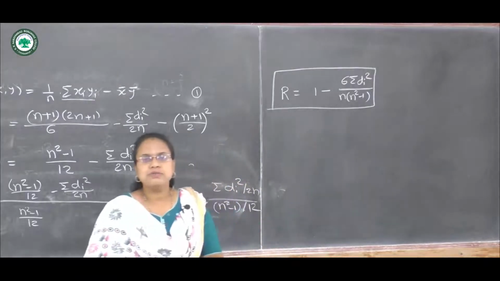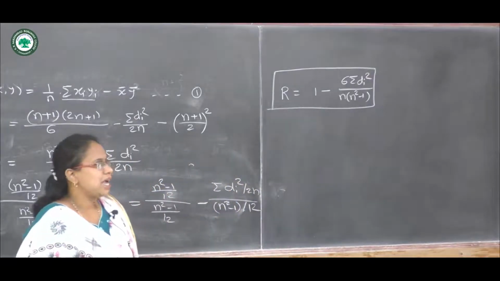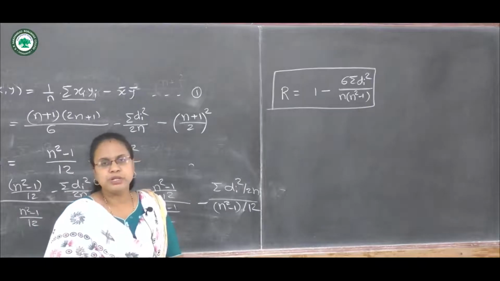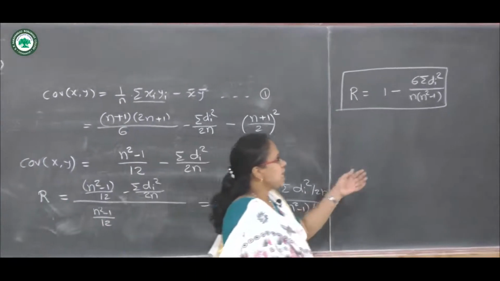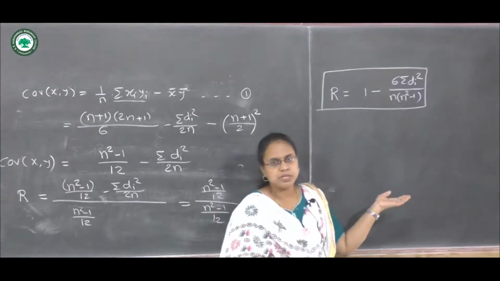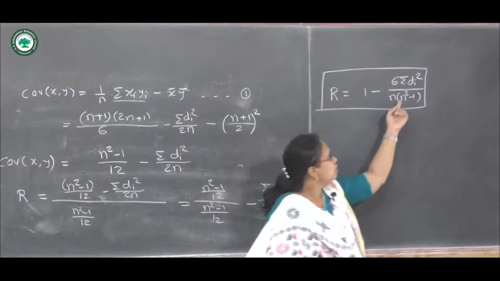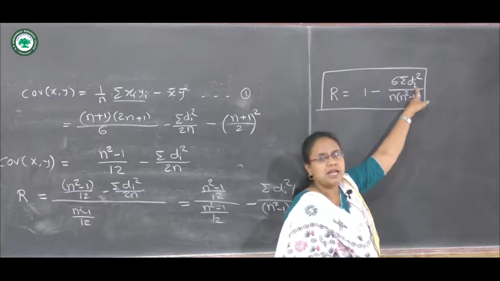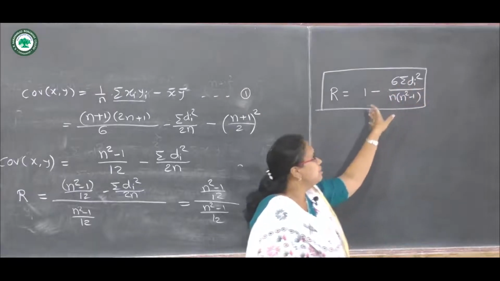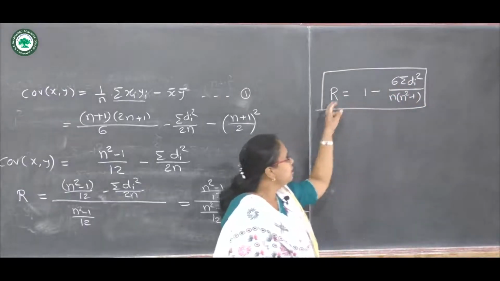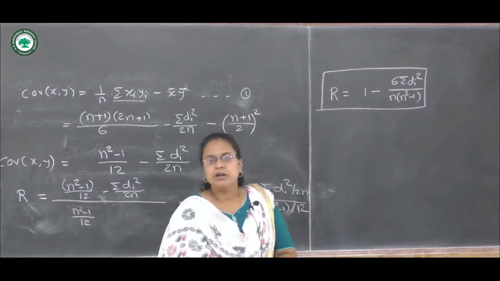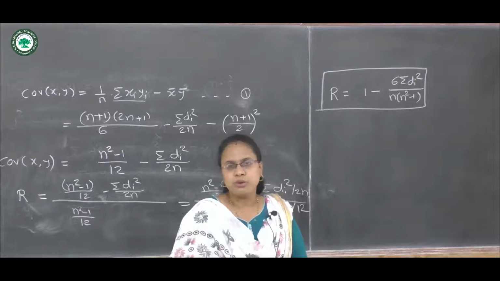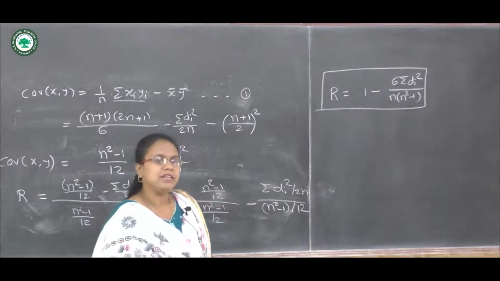Note that this formula is simpler than the Karl Pearson's correlation coefficient, because here we just have to assign the ranks to the given observations, and then obtain the difference between ranks, square it, and just substitute the values to get capital R. In case of Karl Pearson, we have to obtain many terms such as covariance and variance, and then substitute.